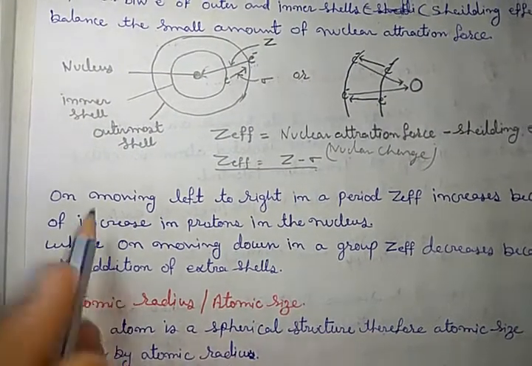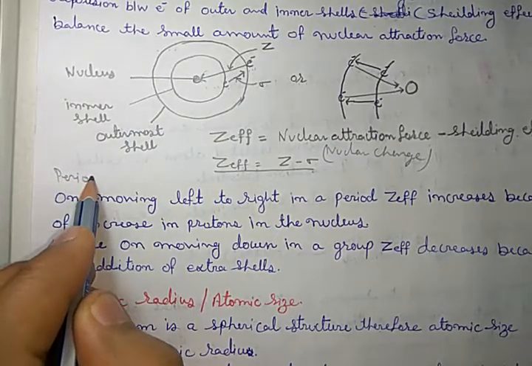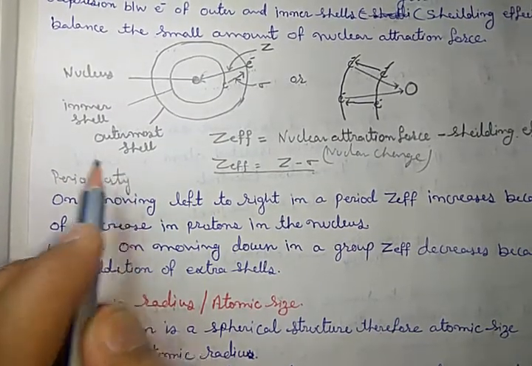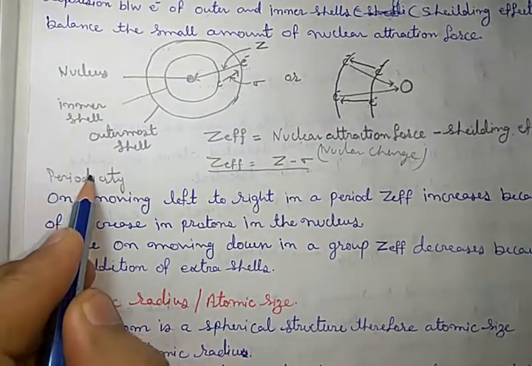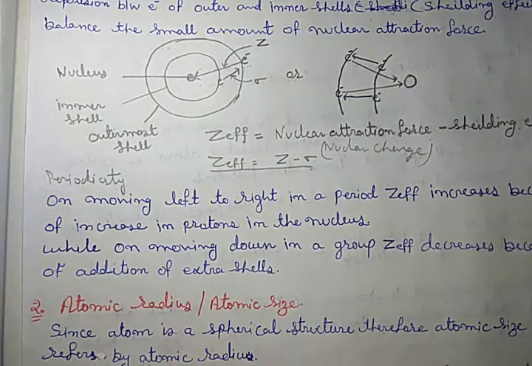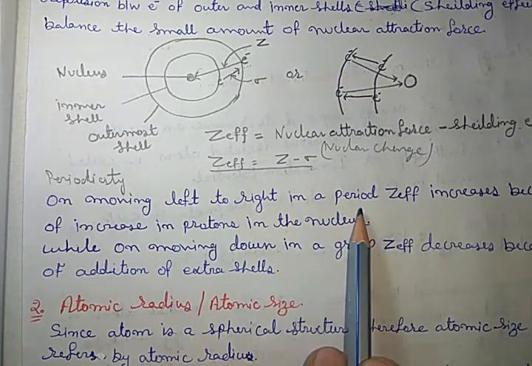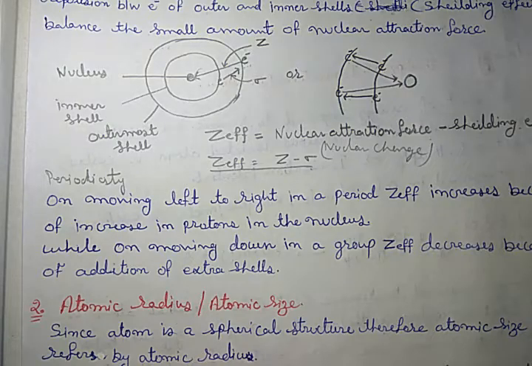Now let me consider its periodicity. How and what kind of changes appear when we move in a period of the periodic table? On moving left to right in a period, Z effective increases because when we move from one element to the next, a proton is added. At that time an electron is also added, but only in the outermost shell.